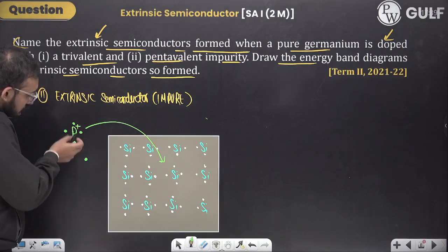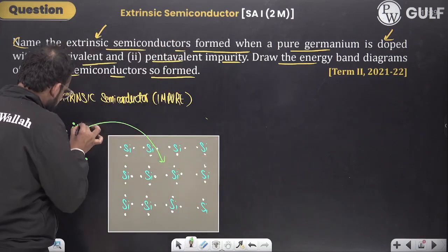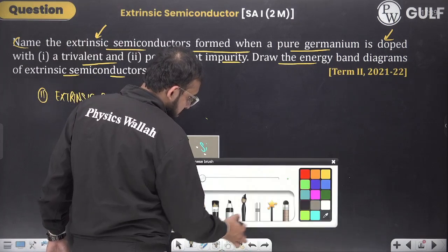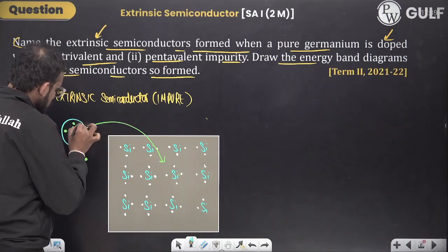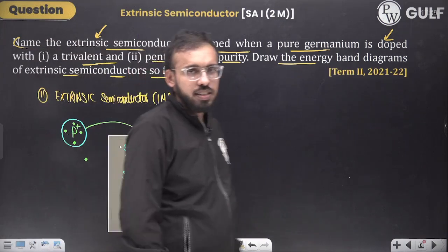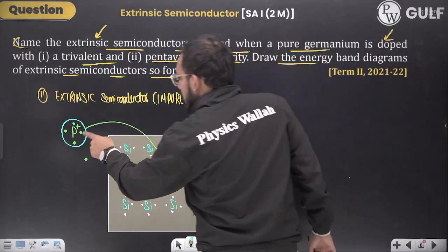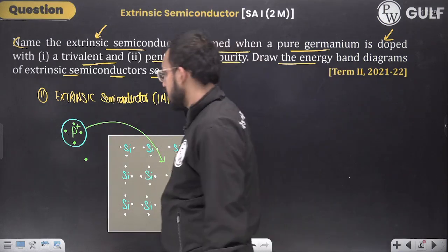On losing 1 electron, it will acquire the positive charge, correct? Now can this phosphorus atom be added in this lattice? The answer is yes. 1, 2, 3, 4.